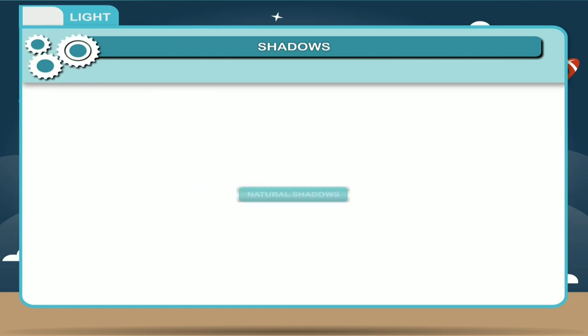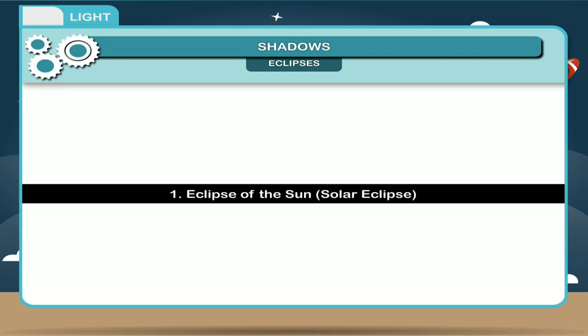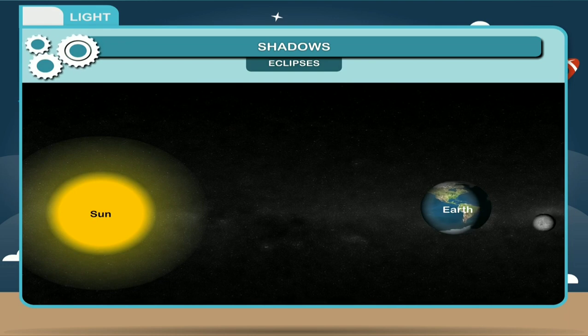Natural shadows: eclipses. An eclipse is a shadow formed in space that makes the sun or the moon invisible for some time. Eclipse of the sun, that is solar eclipse. Let's see the explanation. If the moon comes between the sun and the earth, the earth becomes dark during the day.